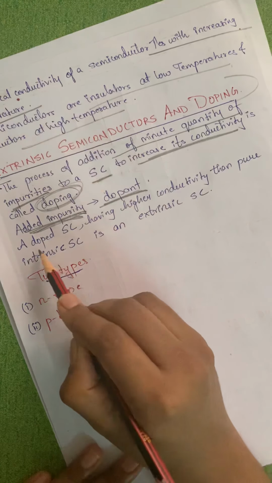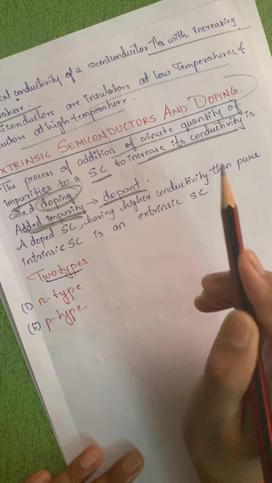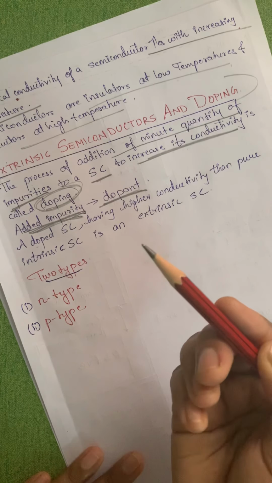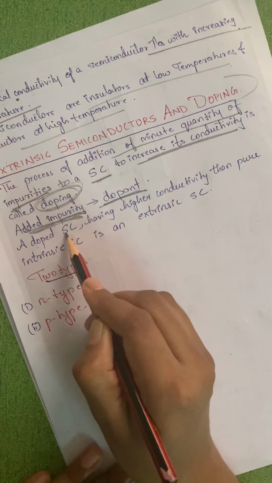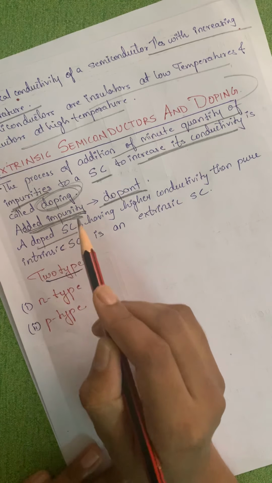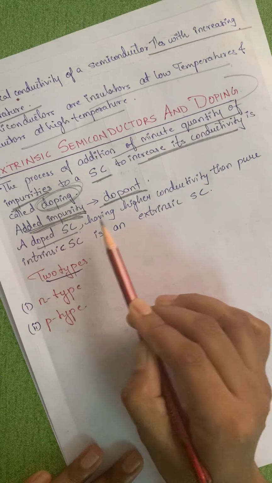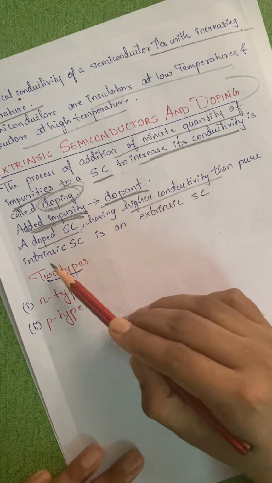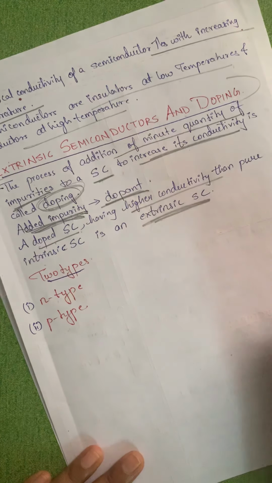So simply we just say it's a doped semiconductor. That means the electrical conductivity is due to the impurity present in the semiconductor. If it is called a doped semiconductor, it is an example of an extrinsic semiconductor. A doped semiconductor having higher conductivity than a pure semiconductor is an extrinsic semiconductor.